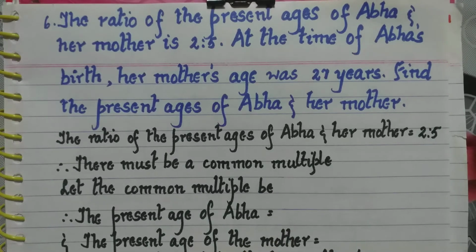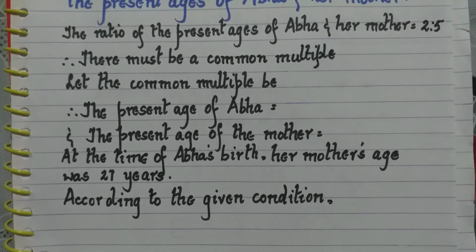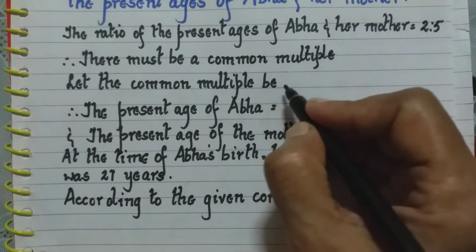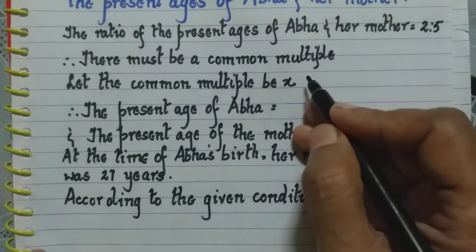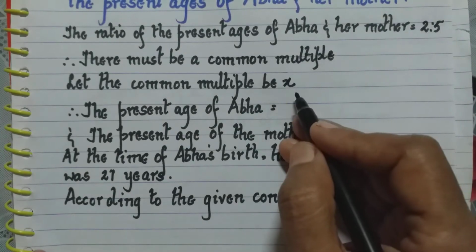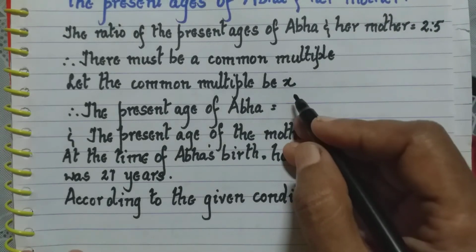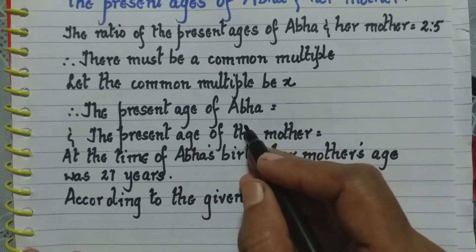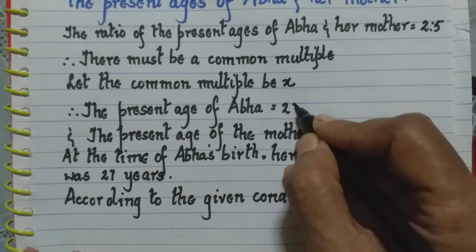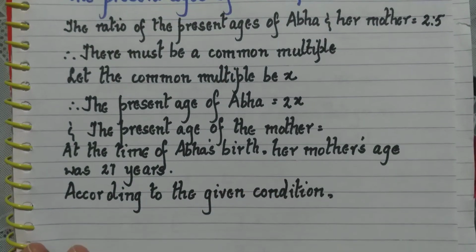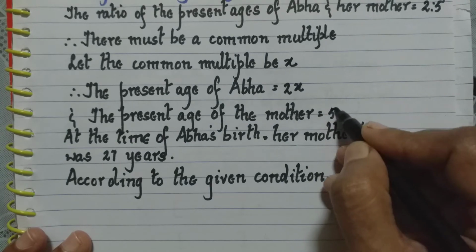Now we don't know what that common multiple is, so we will consider that common multiple as x. So let the common multiple be x. Therefore this 2 into x will be the present age of Abba, and 5 into x will be the present age of the mother. So the present age of Abba is equal to 2 into x, which is 2x, and the present age of the mother will be 5 into x, which is 5x.